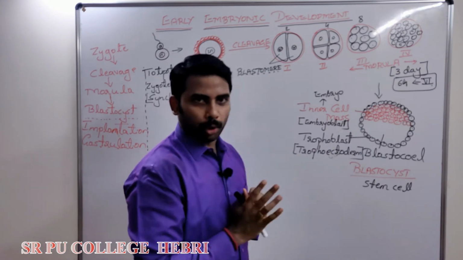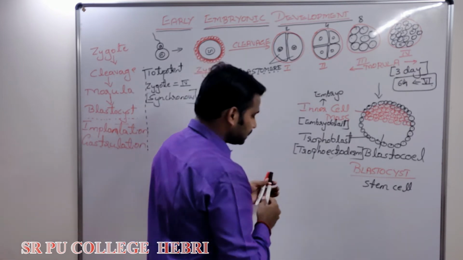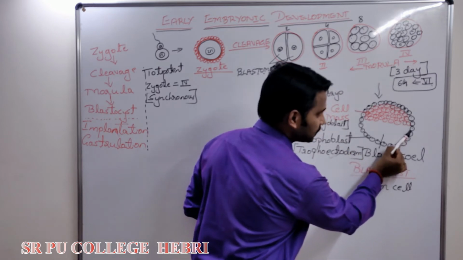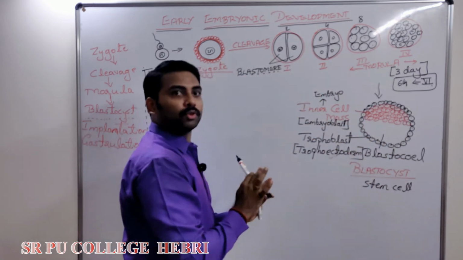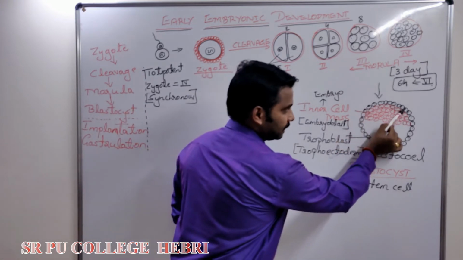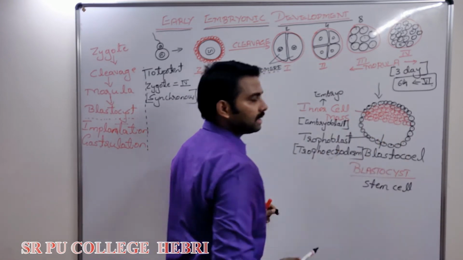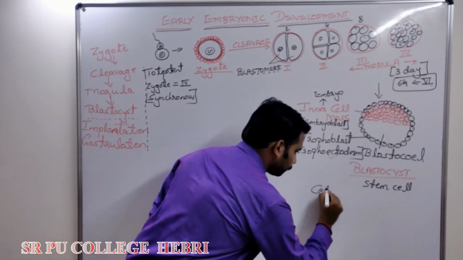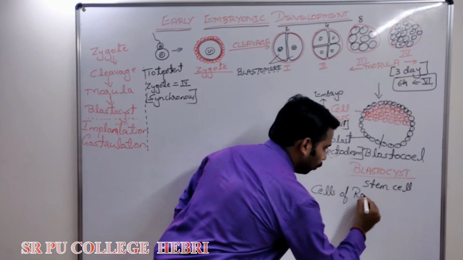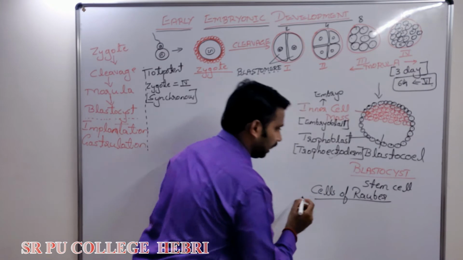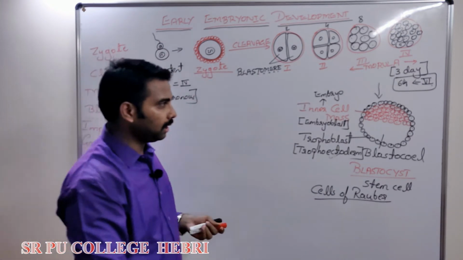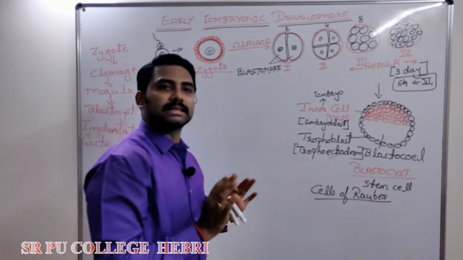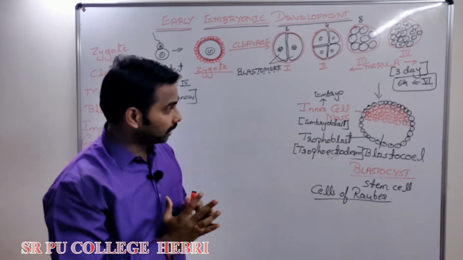And one more neat point, try to note down this one. The cells of the trophoblast, tell me whether all trophoblast cells are in contact with the inner cell mass? No. Trophoblast cells which are in contact with the inner cell mass are also called cells of Rauber. R-A-U-B-E-R. Neat point. What are cells of Rauber? Trophoblast cells which are in contact with the inner cell mass are called cells of Rauber.